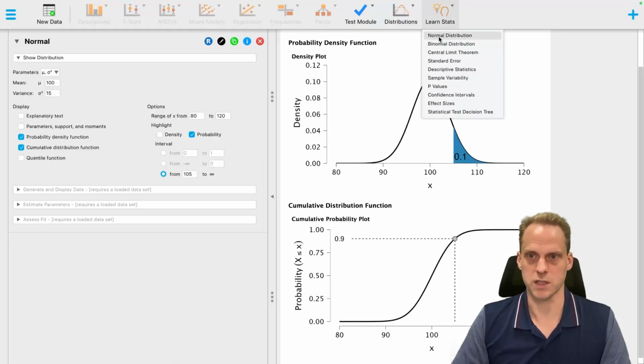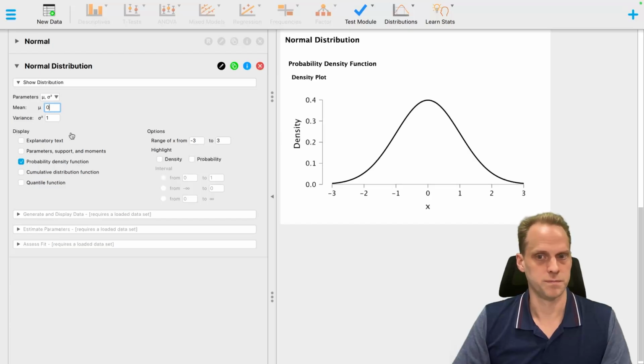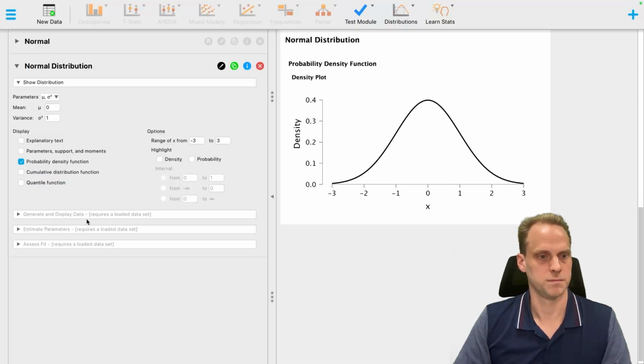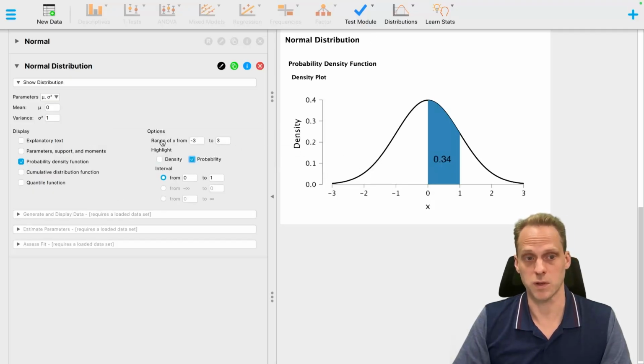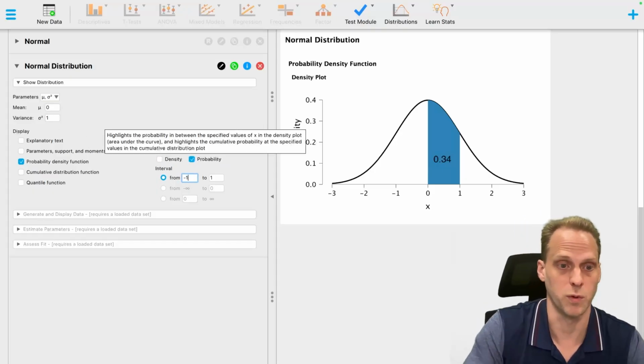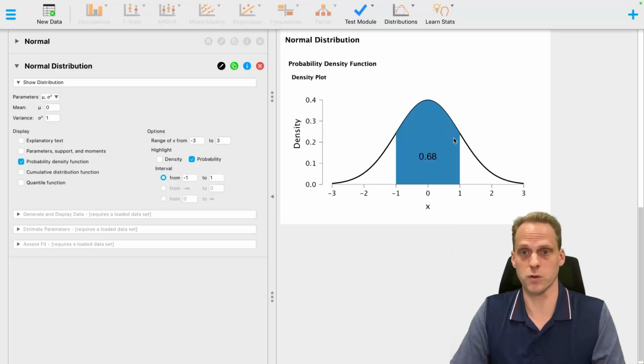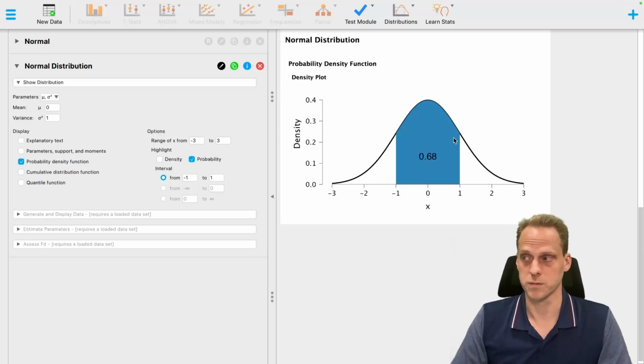We also have this really nice learn stats module. So let's look at the normal distribution there. And again, there are some nice explanations as well. And if you have a data set, we can also display the data and estimate the parameters and look at the fit of some things as well. Here, basically this works the same. So we can look at the probability between a certain range in the standard normal, between 0 and 1. What's the probability between -1 and 1? You get a certain probability like that. Very easy to do. You don't have to look up any fancy tables or anything like that. Okay, that's it for this video on probability distributions.